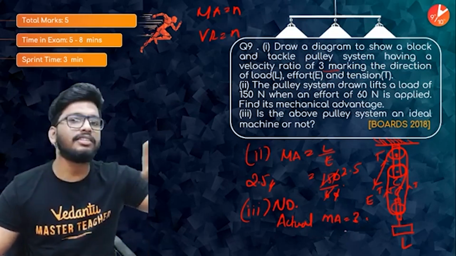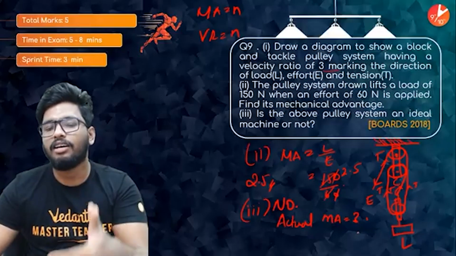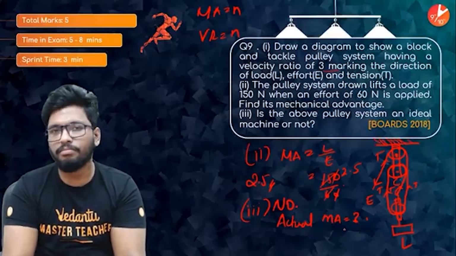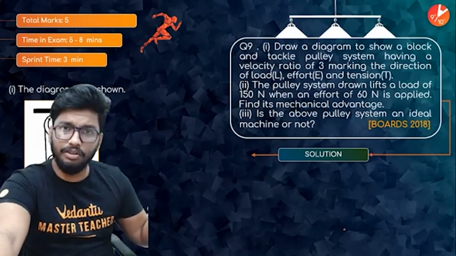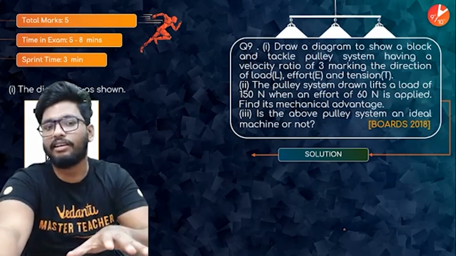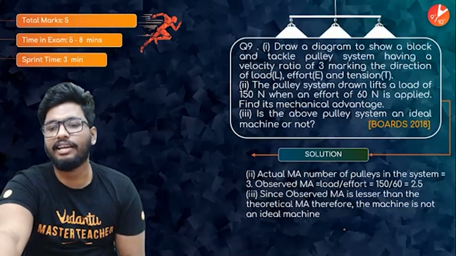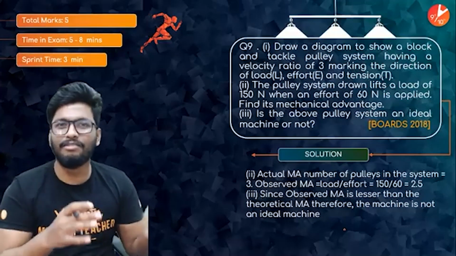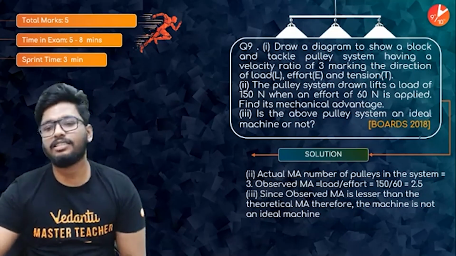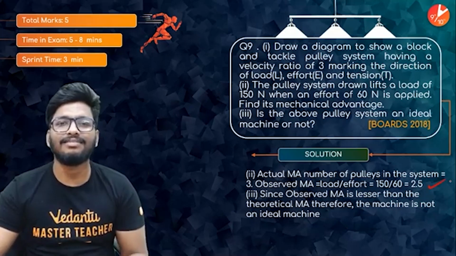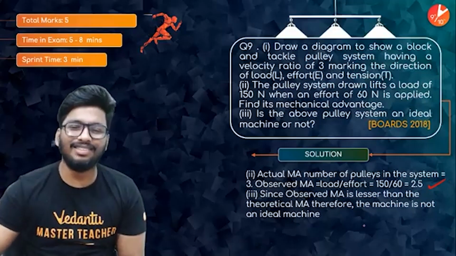So that means that there is some friction, there is some loss happening, and hence it's not an ideal pulley system because of the fact that there is some change in the mechanical advantage. If you were getting the mechanical advantage as 3, then it would have been the ideal mechanical advantage. Then it would have been an ideal pulley system. But here you're not getting the ideal mechanical advantage, and hence your mechanical advantage is not the same as what it's supposed to be. You're getting it as 2.5. Hence, it's not an ideal pulley system, right, guys? So that will be the answer for this question as well.